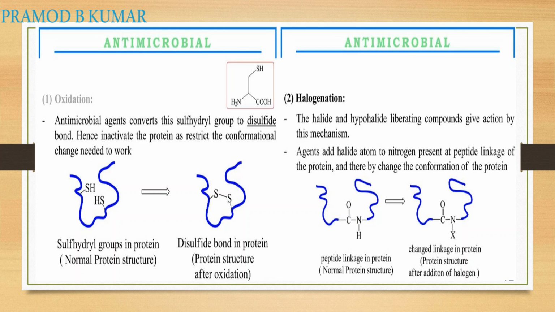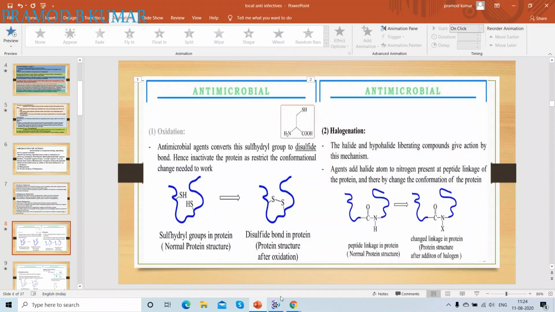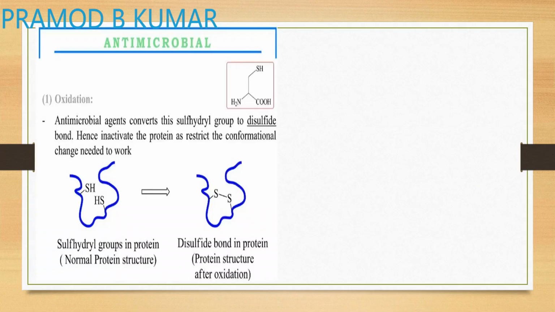When they oxidize, hydrogen is released, and this will react and form the disulfide linkage. When this disulfide linkage is formed, it will destroy the protein structure, and the compound becomes inactivated. So this is oxidation and halogenation.